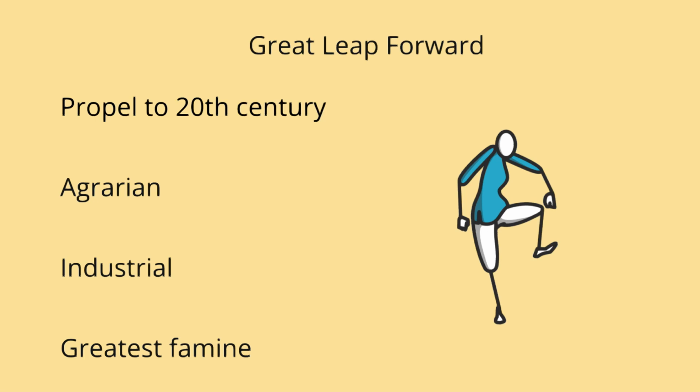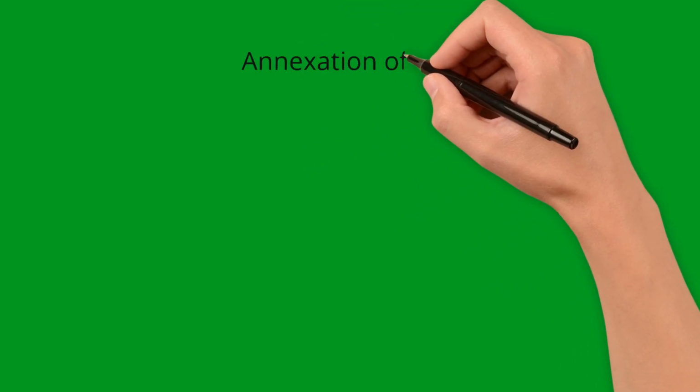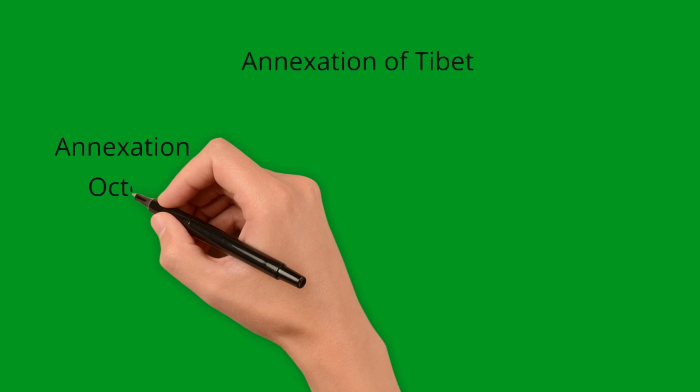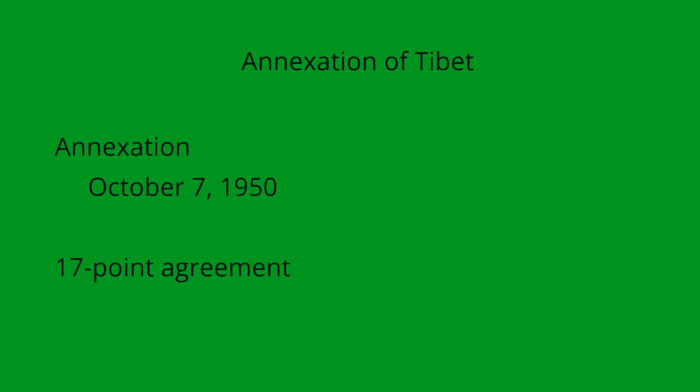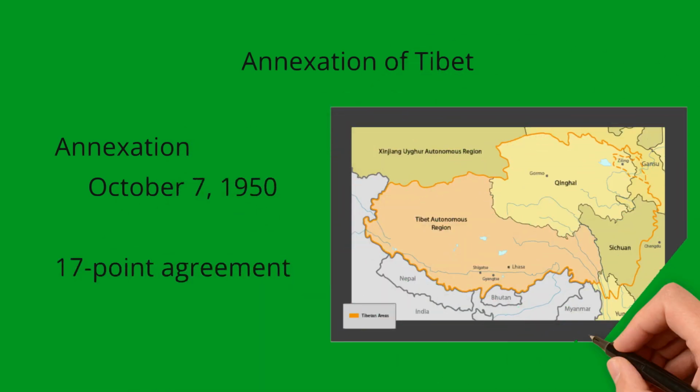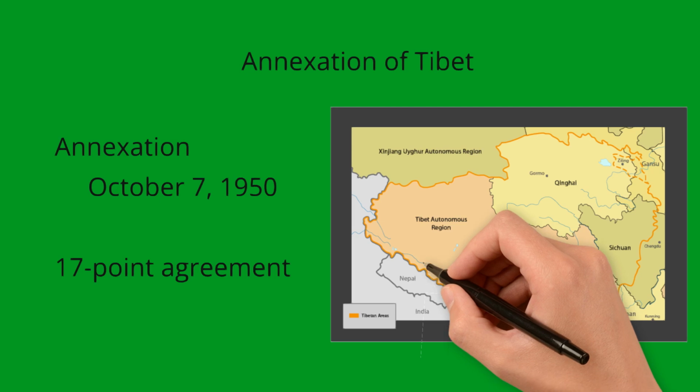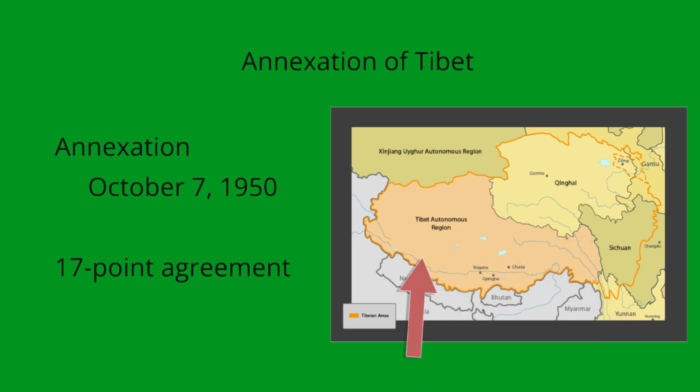Tibet, which had gained independence in 1913 after the Xinhai Revolution, was invaded and conquered by the People's Liberation Army. Its annexation became effective on October 7, 1950, when the People's Liberation Army entered Tibet. This marked the beginning of the Chinese government's control over the region, which was formalized with the signing of the 17-Point Agreement in May 1951.